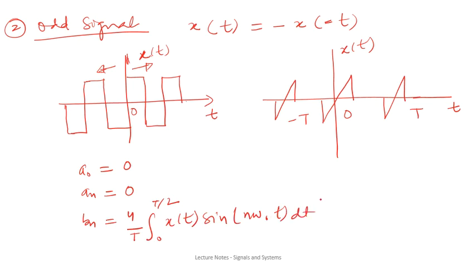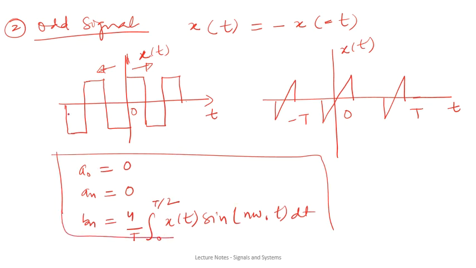So bn can be calculated as 4 by T integral 0 to T by 2 x(t) sin(n omega naught t) dt. In this way the coefficients are modified.